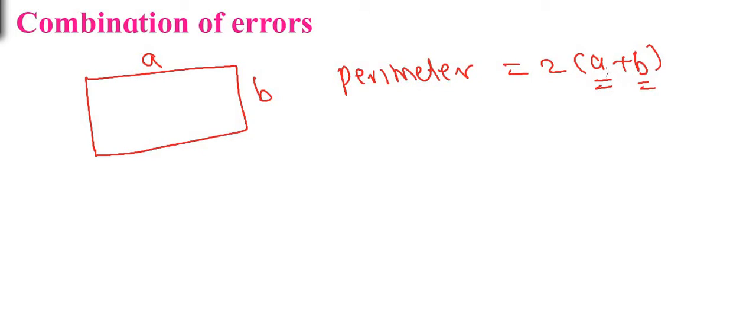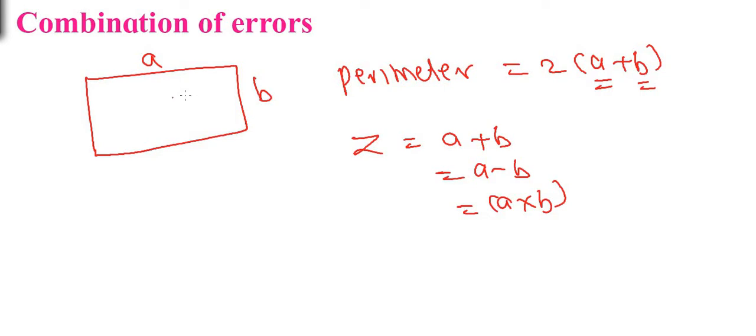Now we are going to find how to estimate the error when there is a combination of two quantities. If Z is the given function, it may be the sum of two quantities, it may be subtraction of two quantities, it may be multiplication also. Like to find the area of a rectangle, Z is equal to A multiplied by B, or it may be division of two quantities. Let us first start with the addition and subtraction of two physical quantities. Let us consider that the given function Z is the sum of two physical quantities A and B.